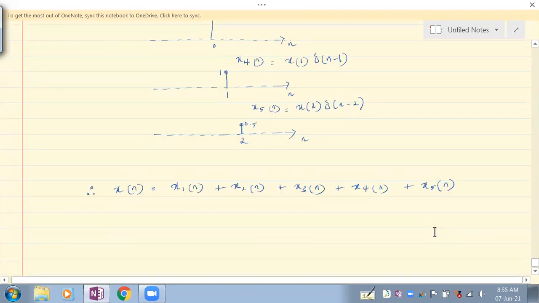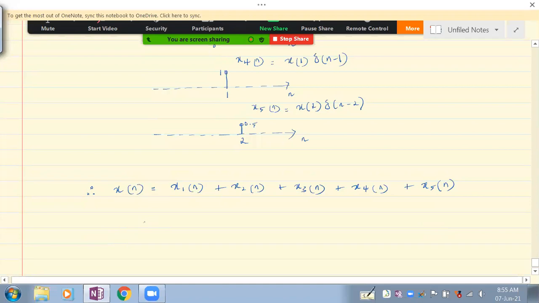Fine. Now, where is the first sample existing? It is existing at -2, right? So x1 of n is x of -2 into delta of n plus 2. So without seeing the signal, we can write this, if you understand where the first sample is. Then the second sample is at n equal to -1, so it is x of -1 into delta of n plus 1.